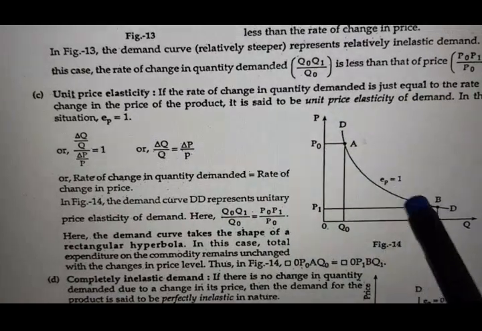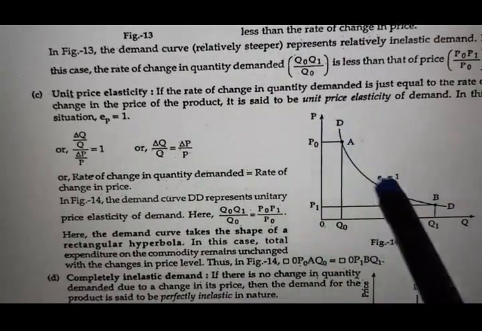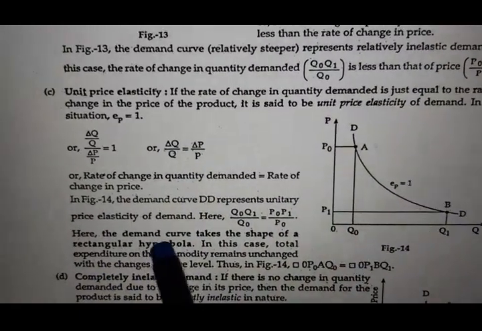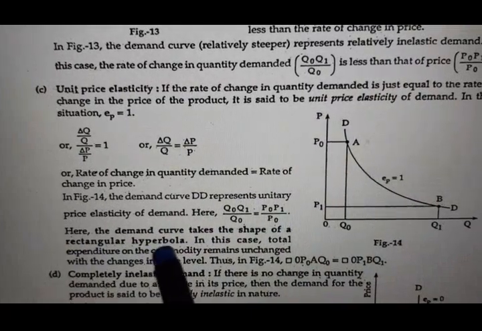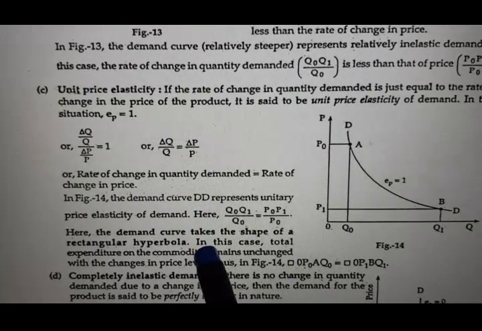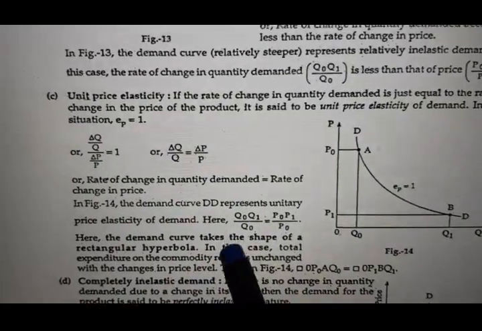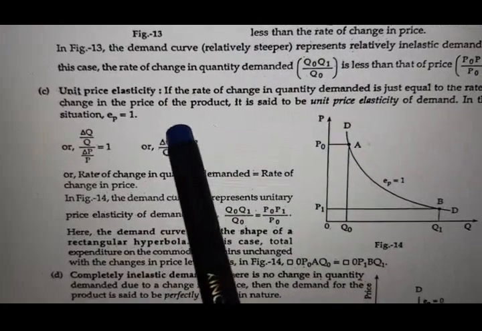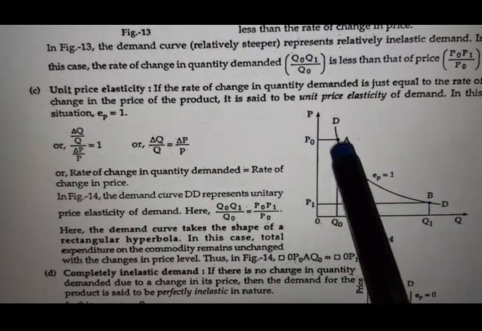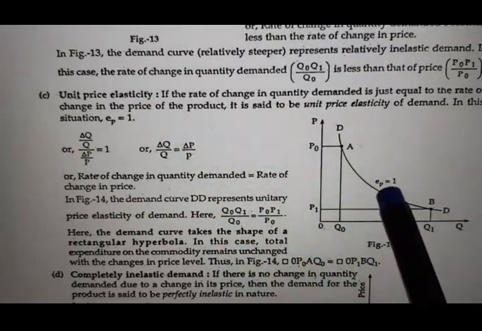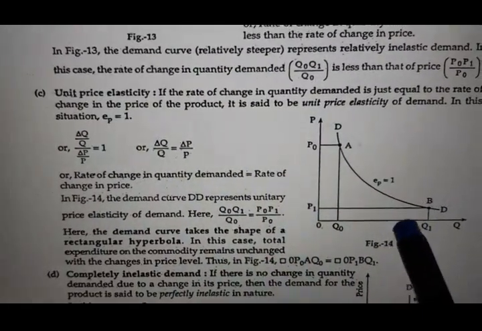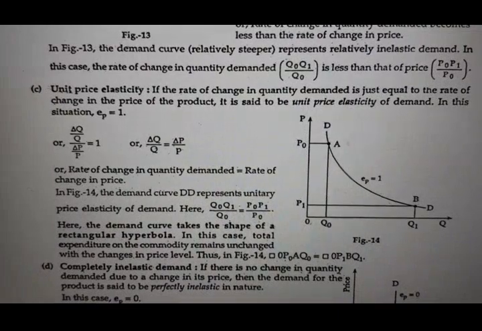So here the shape of the demand curve is like a rectangular hyperbola. This kind of MCQ may come: when does the demand curve take the shape of a rectangular hyperbola? In case of unitary elastic demand, or unit elastic demand, the demand curve takes the shape of a rectangular hyperbola. Here change in price and change in demand are equal. So this is called unit elastic.